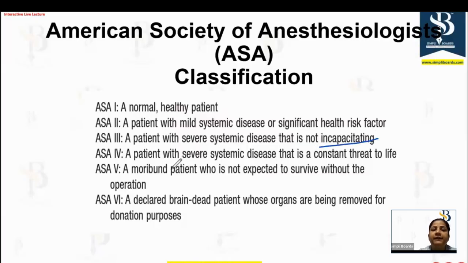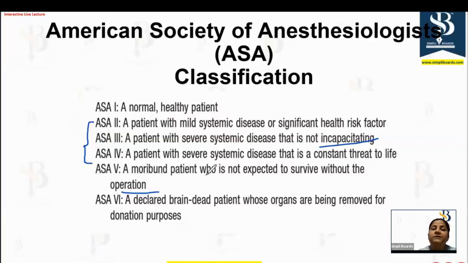But in ASA 4, you have the severe systemic disease that is a constant threat to life. Then next is ASA 5, a moribund patient who is not expected to survive without the operation. In the exam, you will most likely get 2, 3, or 4. So 5 and 6, you will mostly not get these patients in the exam.